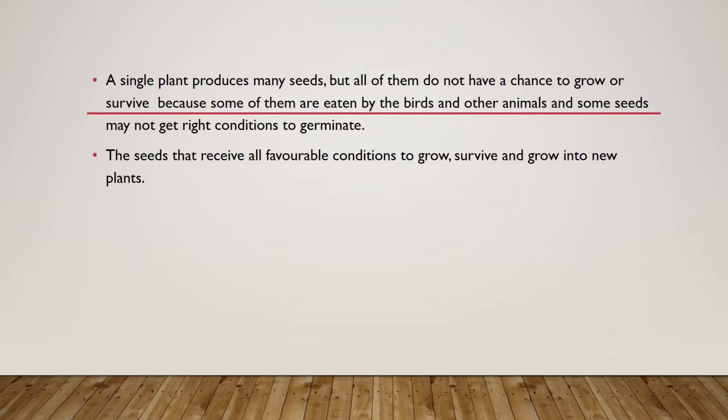And some seeds may not get the right conditions to germinate, so they dry up and die. So there are two reasons why all the seeds don't grow as a plant: first, some are eaten by birds and other animals, and second, some seeds may not get the right conditions to germinate, so they dry up and die.